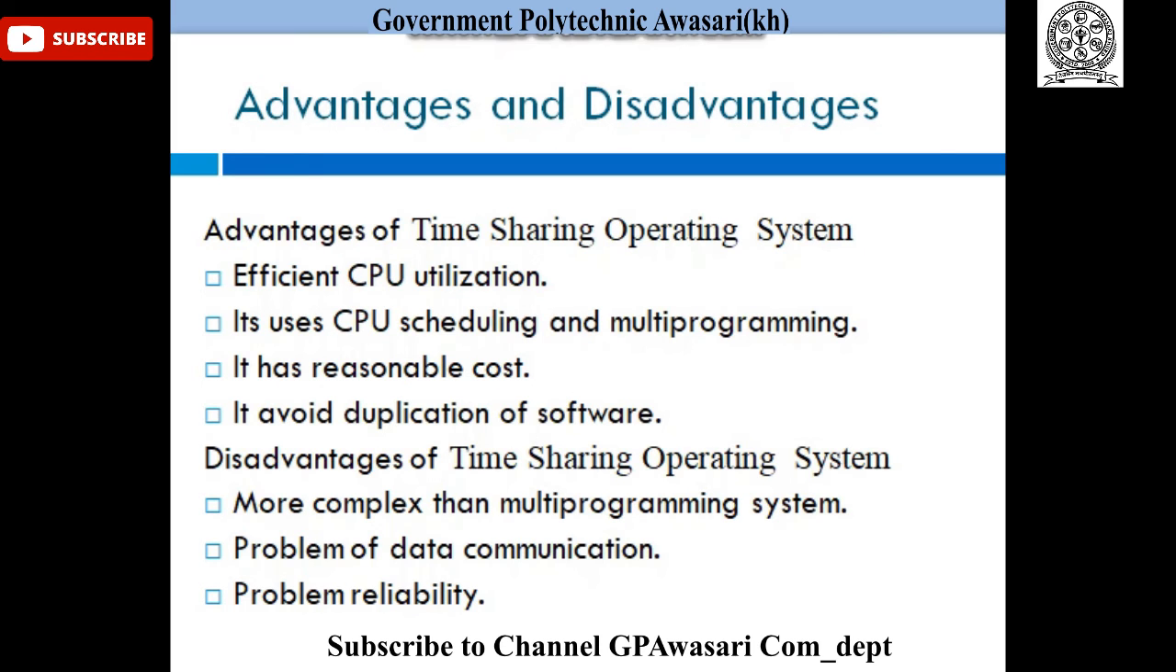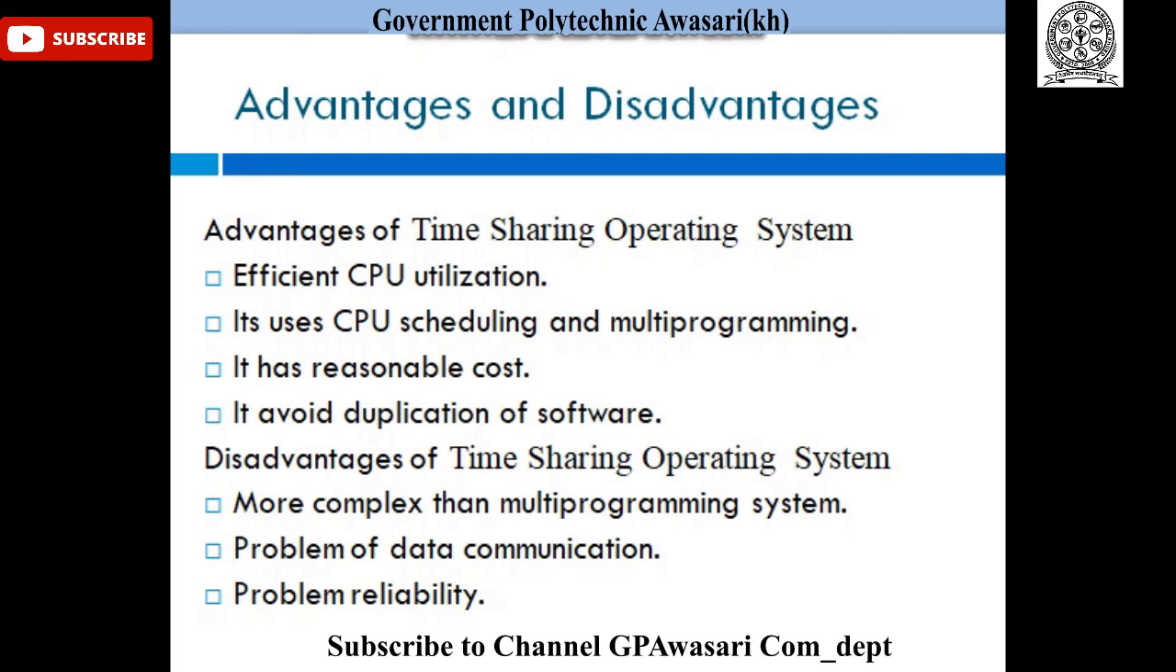Now, let's move to the advantages and disadvantages. Advantages of time-sharing operating systems are efficient CPU utilization, meaning it is very efficient at utilizing the CPU. It uses CPU scheduling and multiprogramming. It has reasonable cost. It avoids the duplication of software. So, these are the advantages of time-sharing operating system.